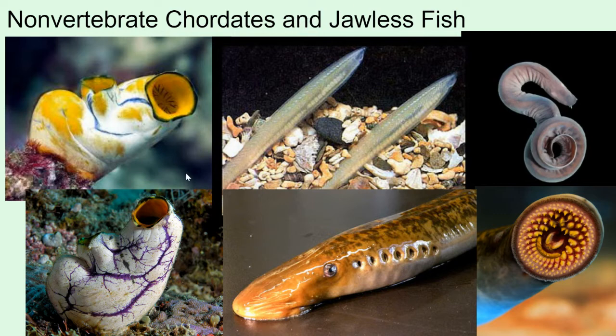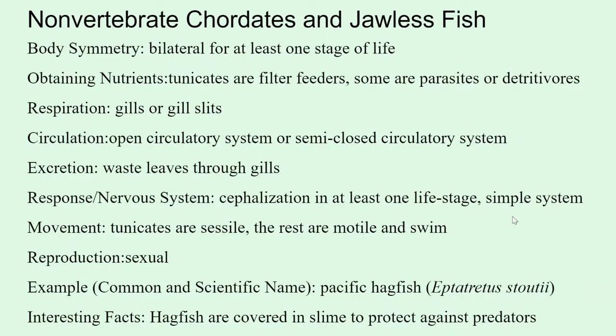All right, here we have non-vertebrate chordates and jawless fish. This is tunicates, lancelets, and this is a hagfish, and down here is a lamprey. So these guys have bilateral symmetry for at least one stage of their life. For tunicates, they're filter feeders, and other types of jawless fish are parasites or detritivores, meaning they usually eat dead things if they're detritivores. They do respiration through having gills or gill slits, which is pretty complex here. Open circulatory system, and sometimes a semi-closed circulatory system, but not fully closed. They do excrete waste through water through their gills.